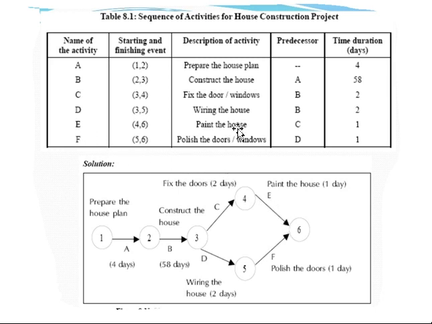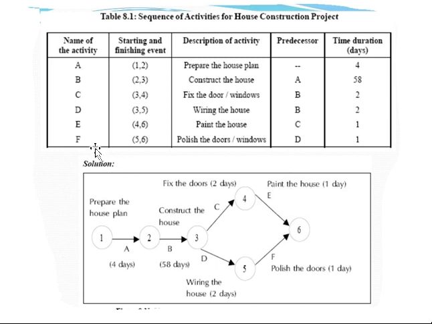Activity E has a precedence, that is its back activity will be C. This consumes only 1 day, as written. And the description is paint the house.